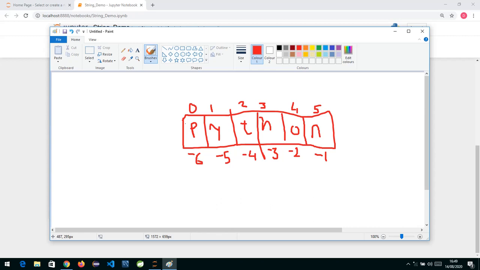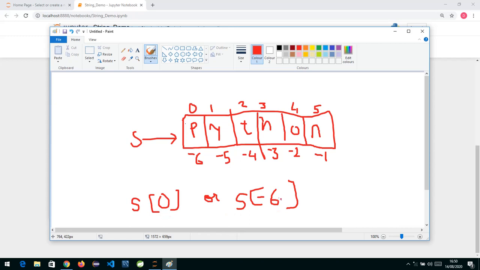If you want to extract P, suppose s is the variable pointing to an object. If you say s[0], that is going to give you P, or even if you say s[-6], that is also going to give you P. So in Python we have both positive and negative indexing.